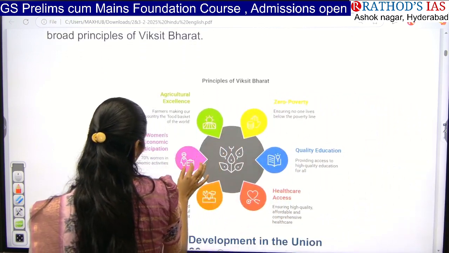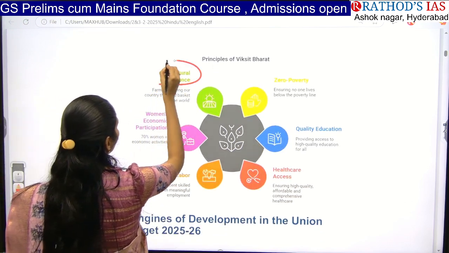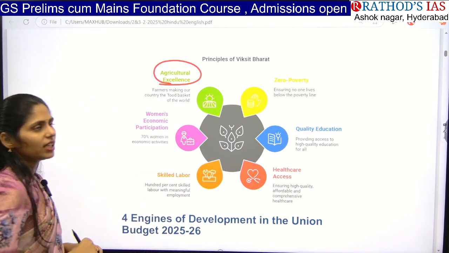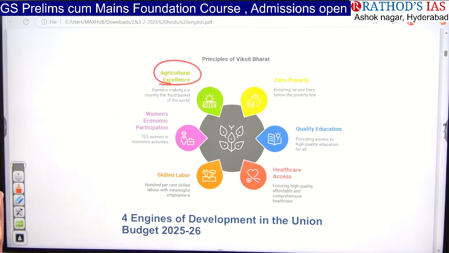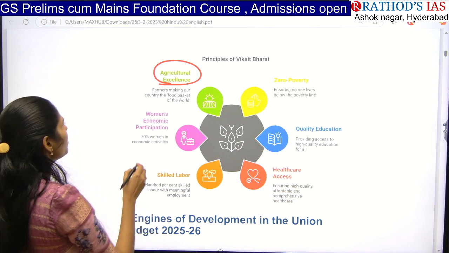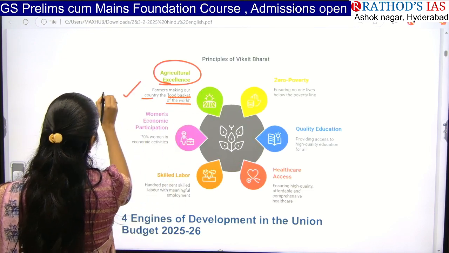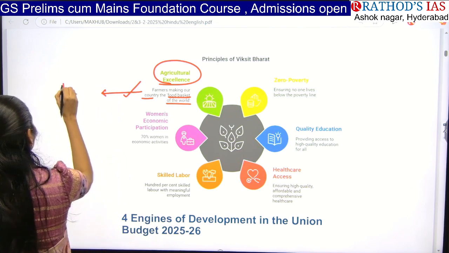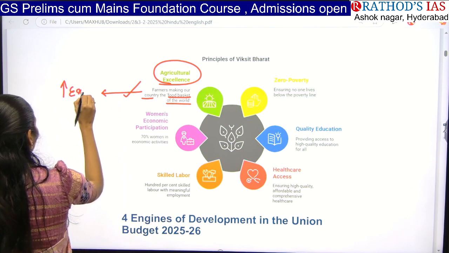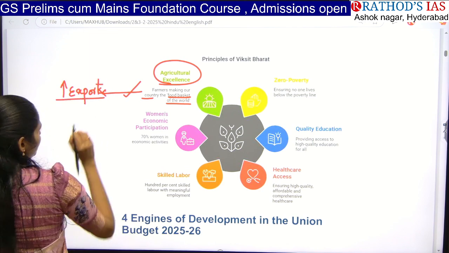The first one here is, I hope you can see this image. So first one is agriculture excellence. So actually we are focusing on improving our agriculture. So whenever there is improvement in agriculture, farmers make our country the food basket of the world. That means obviously we can increase our exports to different countries. Export of what? Food items.